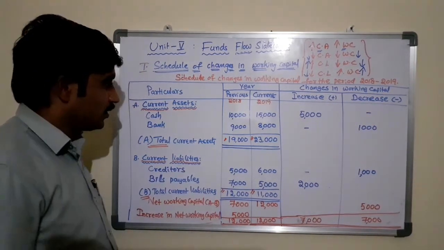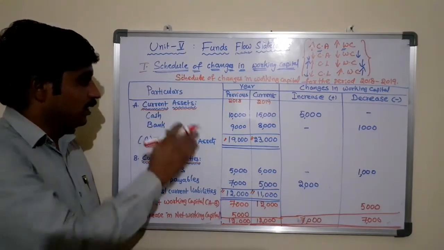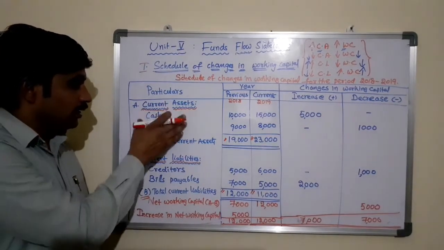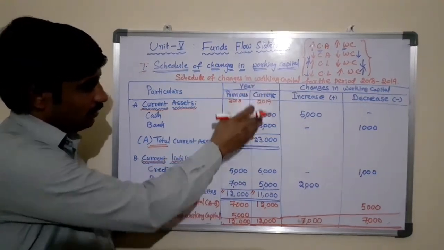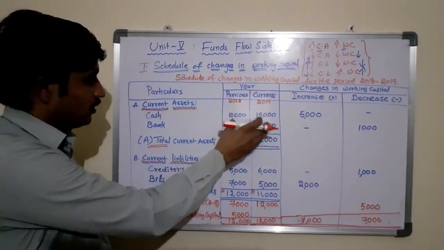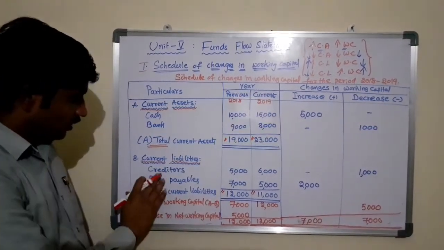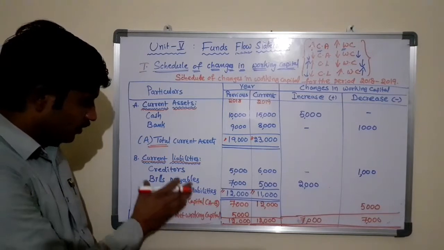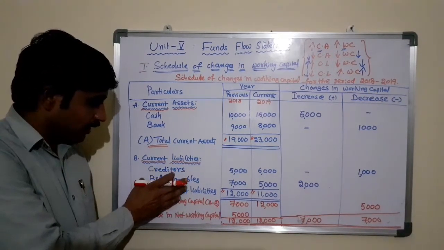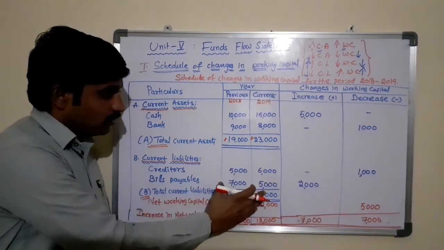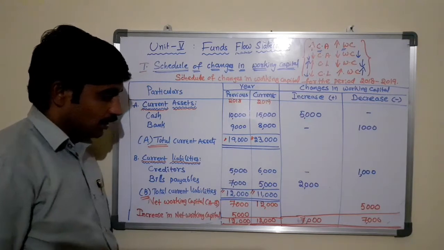From the given balance sheet, take up the items related to current assets and write them under the heading of current assets, and write the figures corresponding to the assets in the previous year and current year. Similarly for the current liabilities, take up the current liabilities items from the given balance sheet and write the amounts for the corresponding liabilities in the two years.